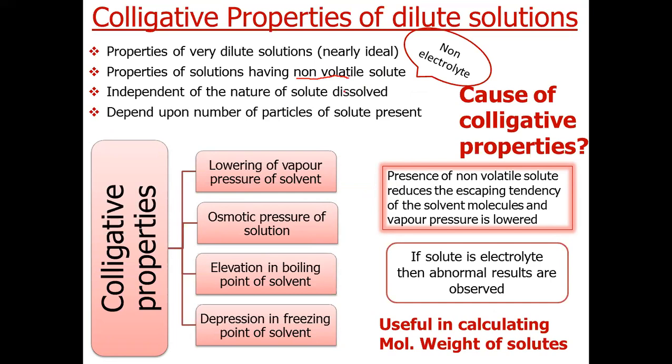Colligative properties are those properties which depend upon the number of solute particles present and are independent of the nature of the solute. We have already discussed in detail colligative properties and their cause in my previous video on relative lowering of vapor pressure.